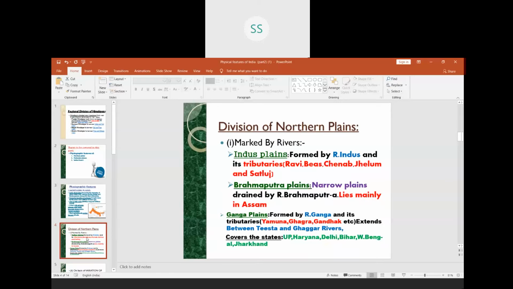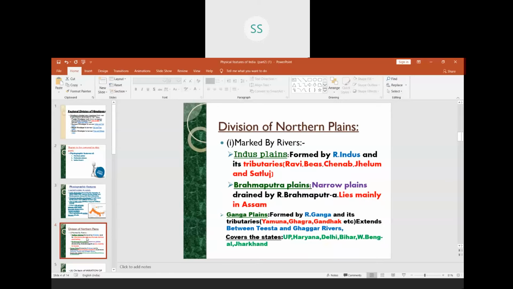Now we come to the next one, that is the Brahmaputra plains. In the first part I have shown you where it flows. It enters into India from Arunachal Pradesh, passes through Assam, then enters into Bangladesh, and then into the Bay of Bengal. So Brahmaputra plains are mainly located in Assam. The narrow plains drained by river Brahmaputra, which lie in Assam, are called Brahmaputra plains.